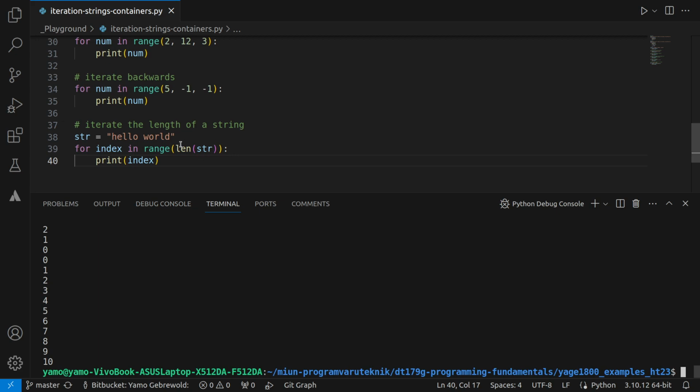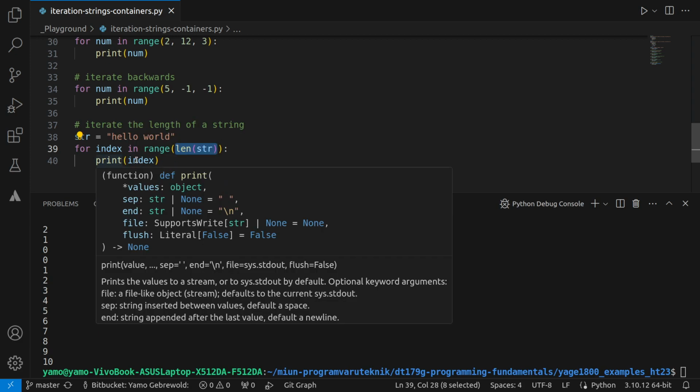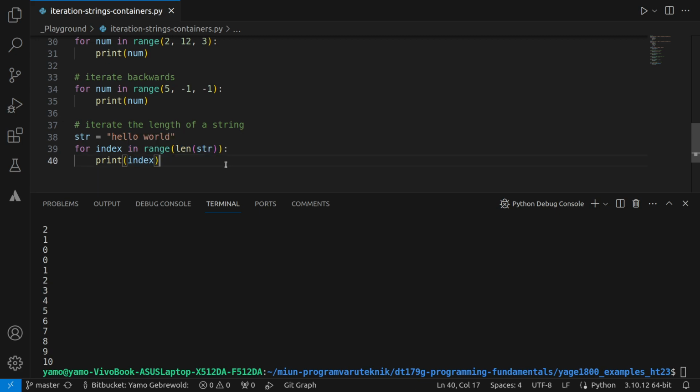So that's what I said before, that if you provide 11, which is what this evaluates to, you're actually iterating from 0 to 10. In other languages, you would have to say in the for loop, range -1, right? Because it would give you 11, and then you would have to say -1, because the last index is the index of 10, right? As I said before, the first character is always at the index of 0.